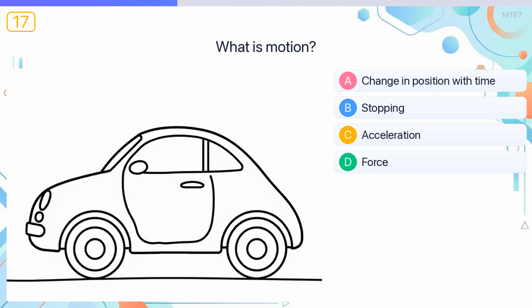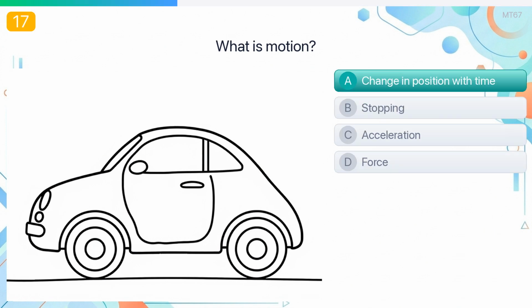What is motion? The answer is change in position with time. Motion is a change in position of an object over time relative to a reference point.